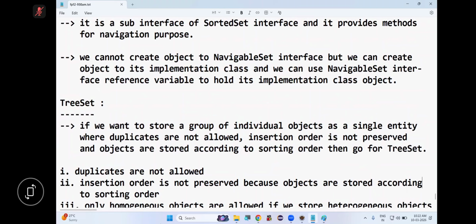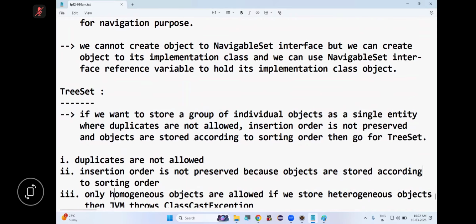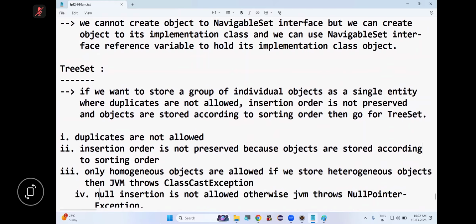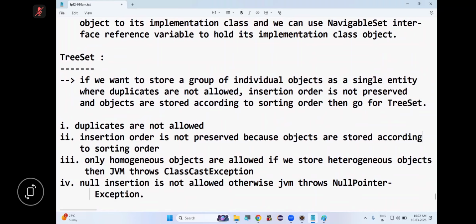If we perform any operation on a null value, what happens? We will get a NullPointerException. So null insertion is not allowed. Otherwise, the JVM throws a NullPointerException. Everyone understood these points or not?